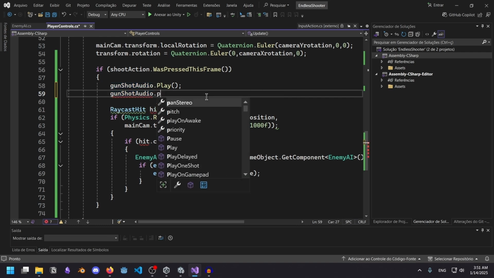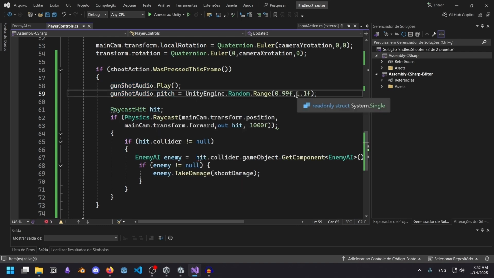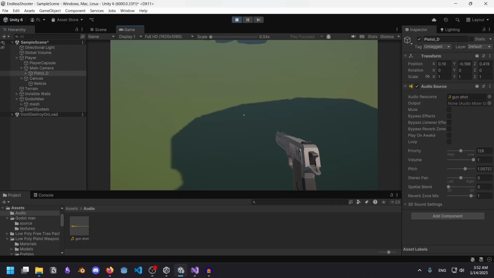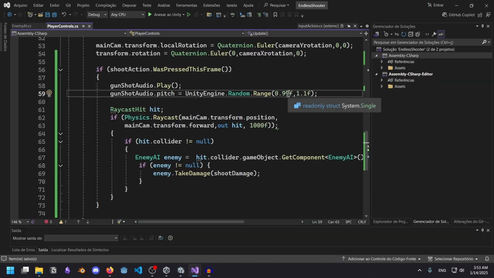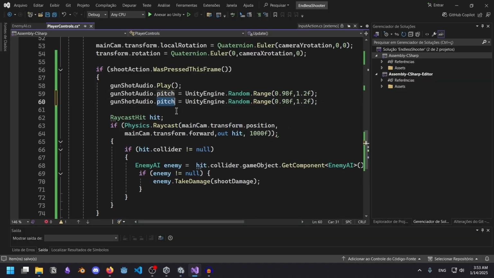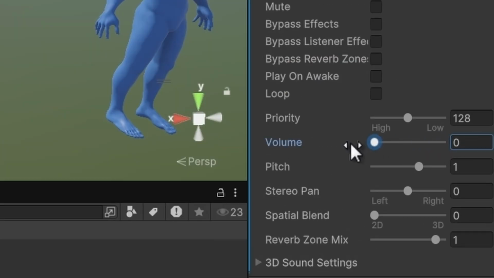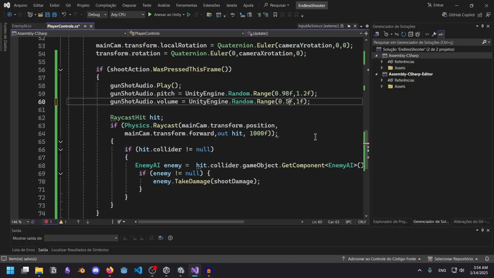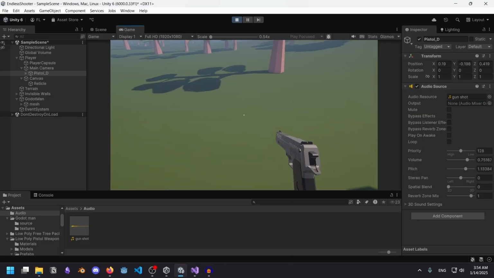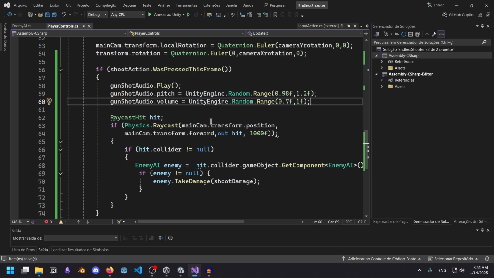Gunshot audio dot pitch. Because 1 is the regular pitch, right? Yep. It's working. It can probably be a little more than this. And then let's do the same thing for volume. Although obviously it would be 0 at most and maybe -10. Okay, I was under the impression that the volume would be in decibels. I was wrong. 1.5 maybe, 0.7. That's already much better. Now the only thing I'm not sure how to fix is the audio cutting itself.